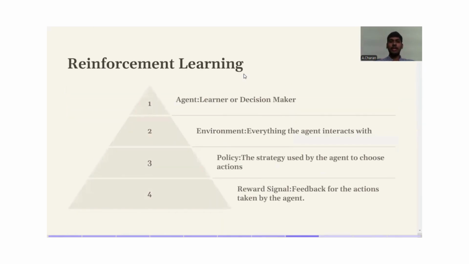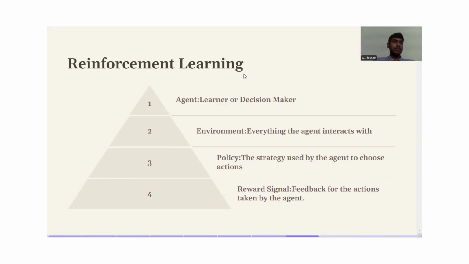Now, the third type would be reinforcement learning. Reinforcement learning has some terms that have to be understood before understanding the actual topic. Those are agent. The agent is nothing but a learner or decision maker. Environment. Everything the agent interacts with is called an environment. Policy. The strategy used by the agent to choose actions is called a policy. It can also be called an action taken. Reward signal. The feedback that is given for the actions taken by the agent in the environment is called a reward signal.